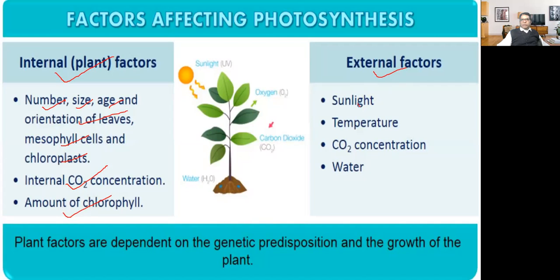External factors include sunlight, temperature, carbon dioxide concentration, and water. Plant factors depend on genetic predisposition and growth of the plant, so they are related to their genetic makeup.